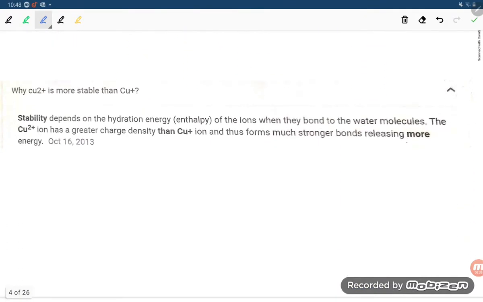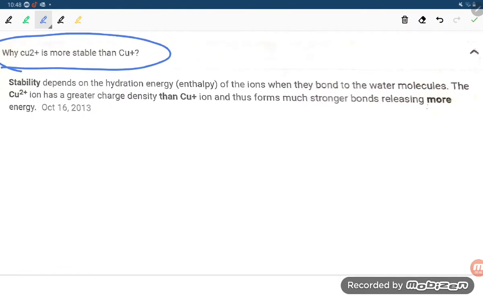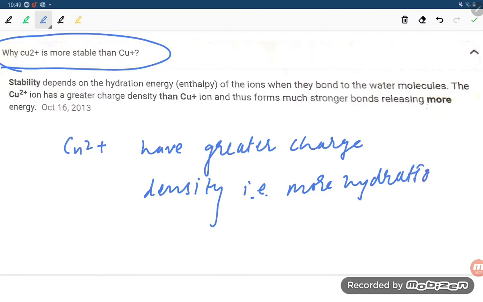Next, why is Cu2+ more stable than Cu+? That is a very easy answer, student. You can explain it through charge density: Cu2+ has greater charge density. If it has greater charge density, it means more hydration enthalpy.